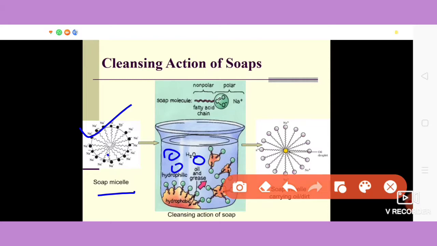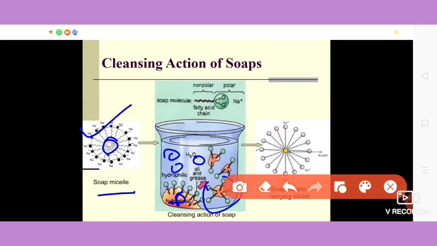When we put a dirty cloth in this water containing the soap solution, then the hydrocarbon tail adds to the oil or the dirt, okay. It gets attached to the oil or the dirt. In this way, the soap micelle entraps the oil particle.